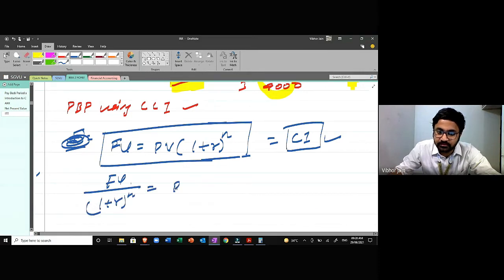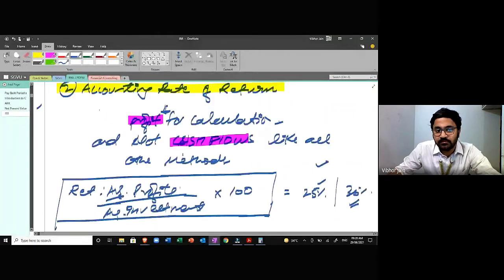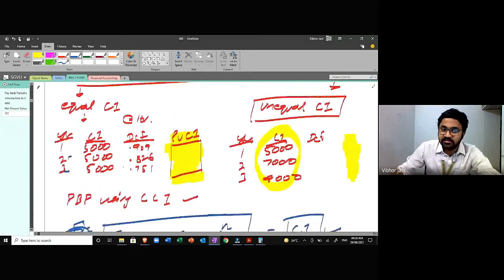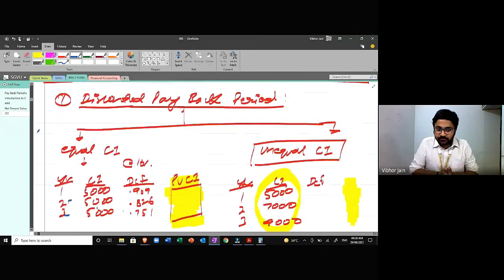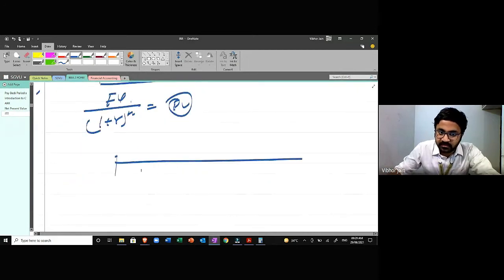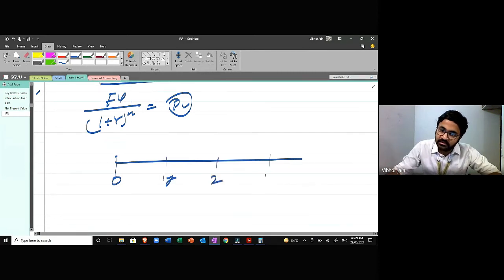This is the present value. I want to calculate the present value of my cash inflows, like this inflow that is happening at the end of 1 year, or at the end of second year, at the end of third year. This is the future value. I'm standing today, that is 0. I'm standing today, this is 0 years right now. After 1 year, this is 1 year, this is second year, third year.